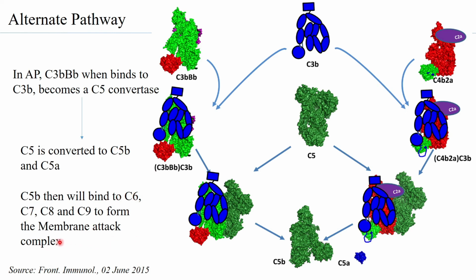But the point to be noted is that the starting molecule for the alternate pathway is C3. C3 will bind to C3bBb and C3b again to form a C5 convertase, and thereon, once you have the C5b formed, we know that a membrane attack complex can be formed.